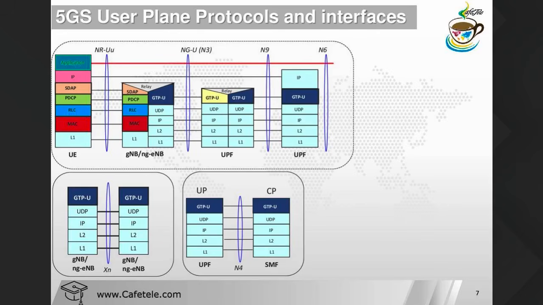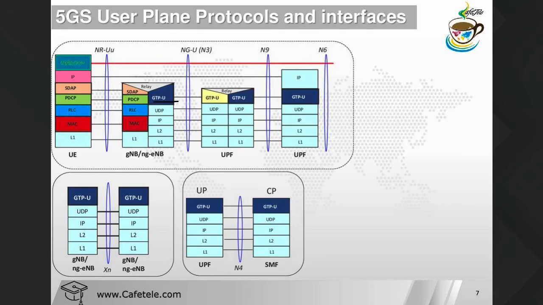This protocol is very important because it is responsible for adding header information that identifies the QoS flow. This protocol is provided with the help of GTP-U. GTP means GPRS tunneling protocol, and GTP-U is GPRS tunneling protocol user plane.